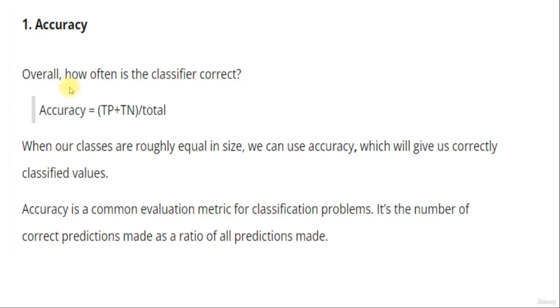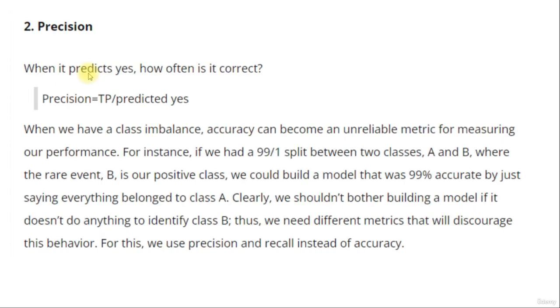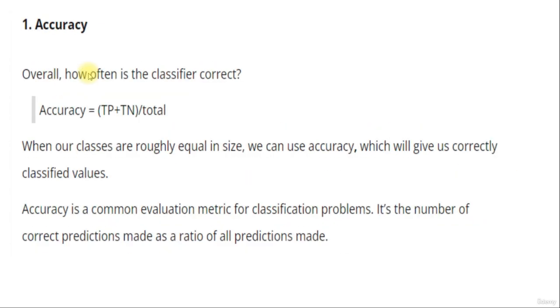Now we calculate different metrics from the confusion matrix. The first one is accuracy: overall, how often the classifier is correct. Accuracy is true positive plus true negative divided by all four. The values that were predicted correctly as positive by the model and the values that were predicted correctly as negative by the model, both of them are considered here and divided by the total cases that we have.